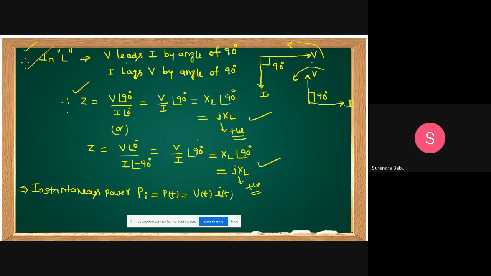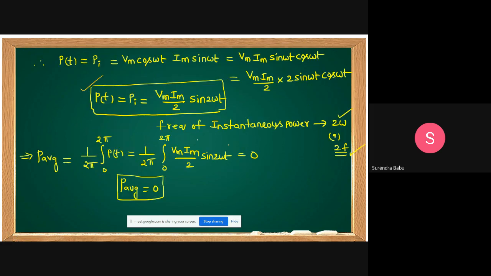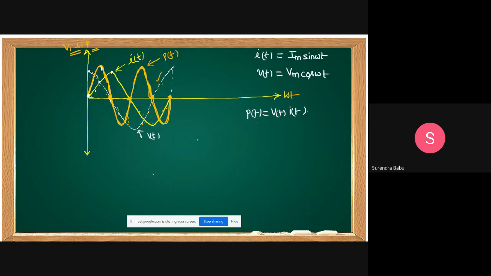And take this: why the reactance is positive, this observation. The instantaneous power equation also, you concentrate. But in a pure inductor, average power equals 0, because whatever energy is stored by the inductor is released by the inductor. That's why average power equals 0. Next, this is the power curve: power, voltage and current curves. This is enough. These points are enough.